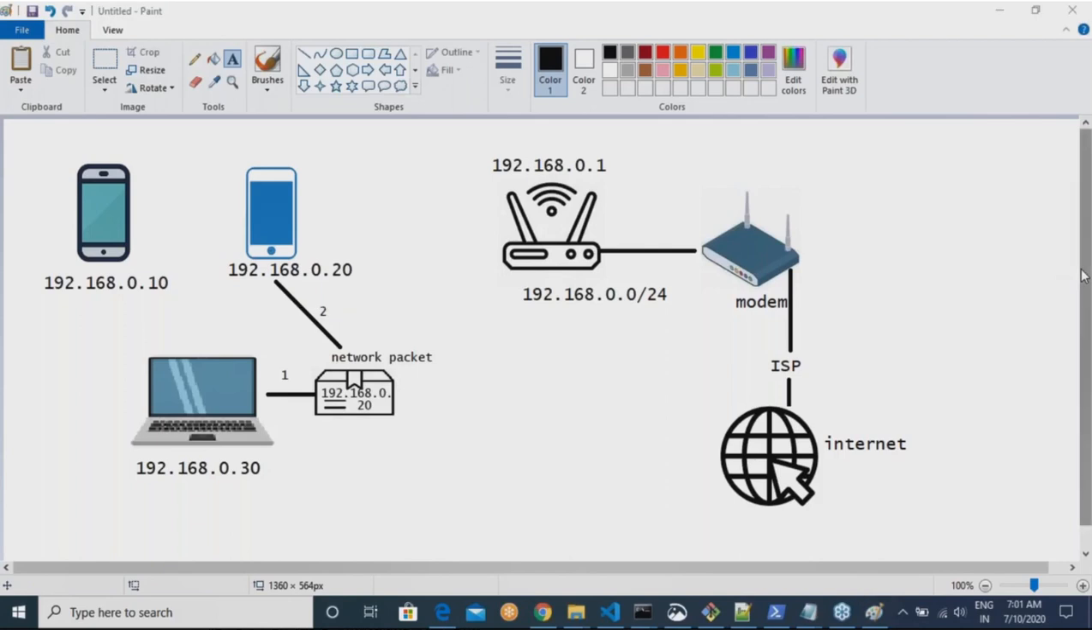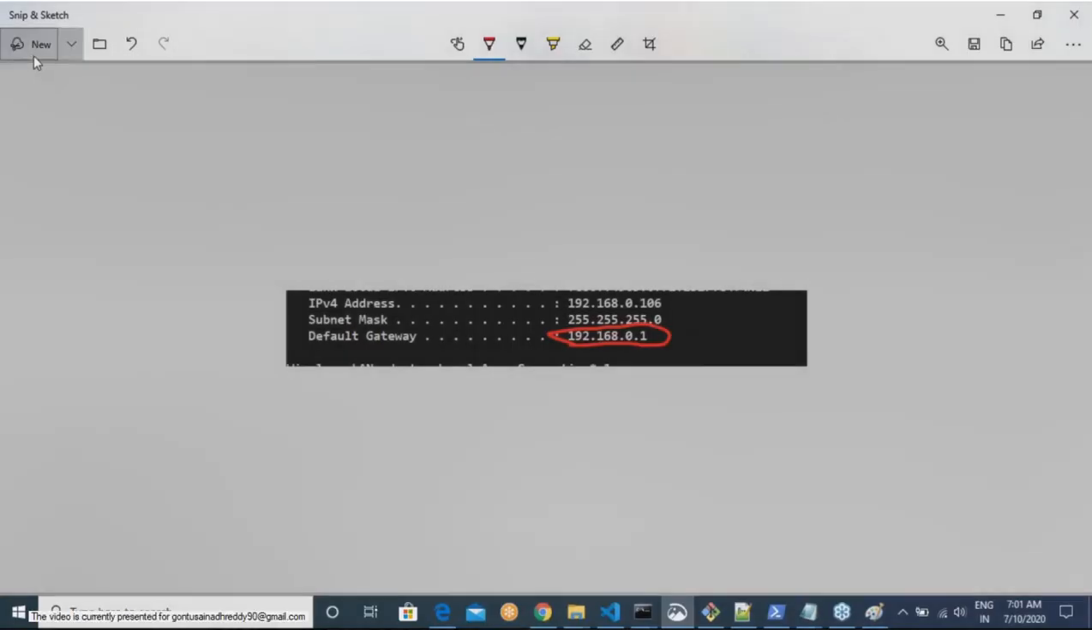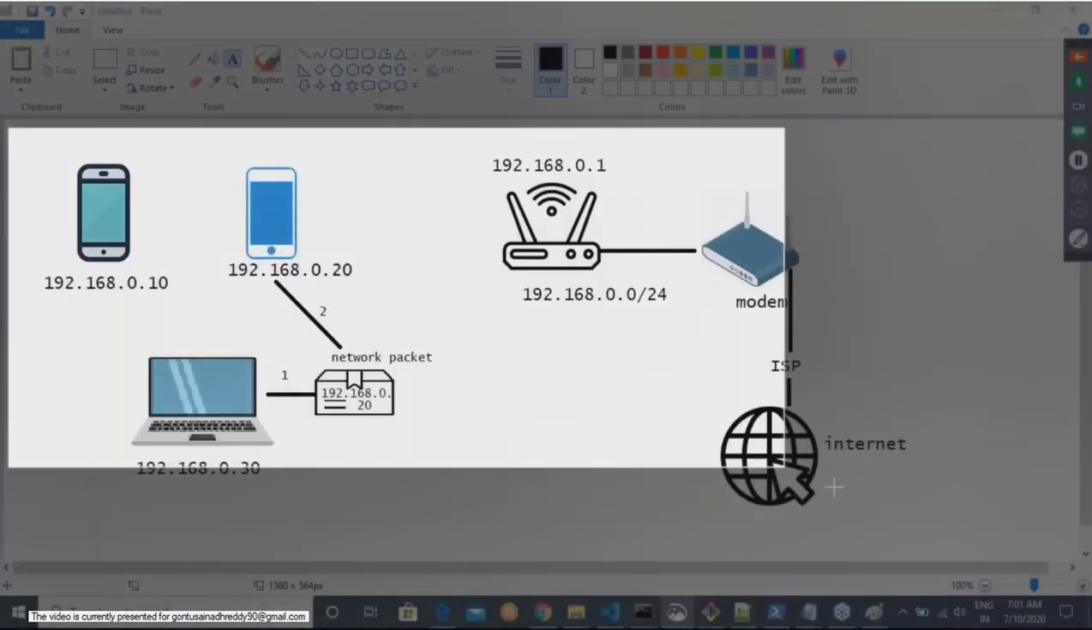A modem, we need not worry about it. Whether the modem has an IP address or not, we are not the least bothered about the modem. Okay, right. So are we clear on this? This is internal communication.